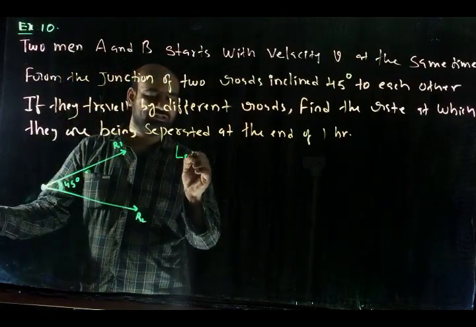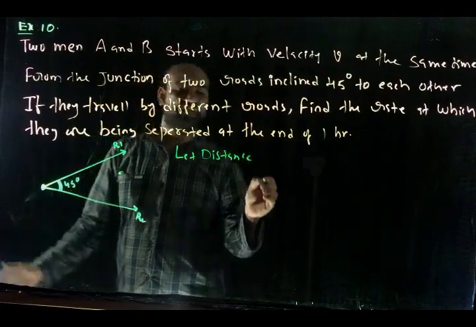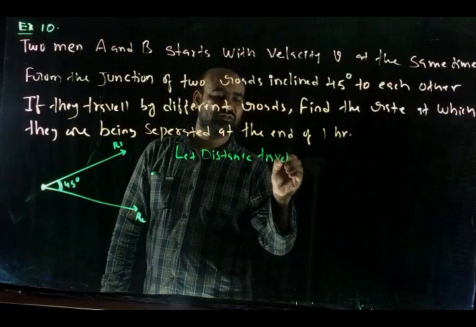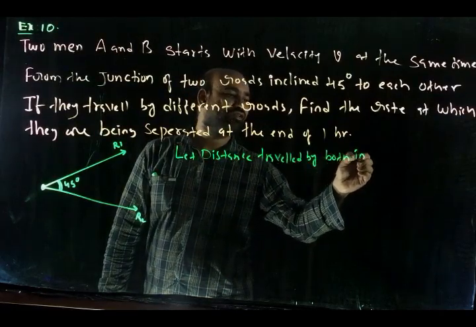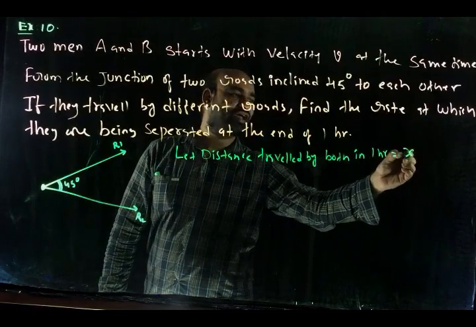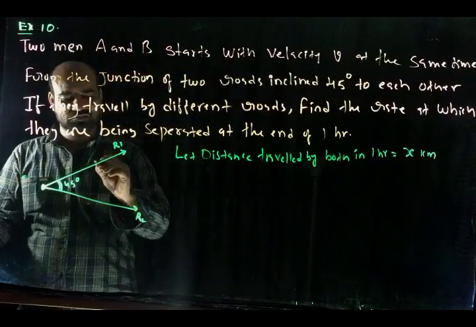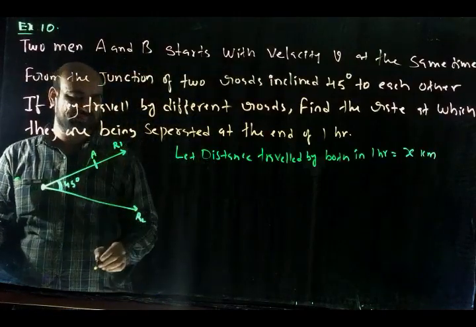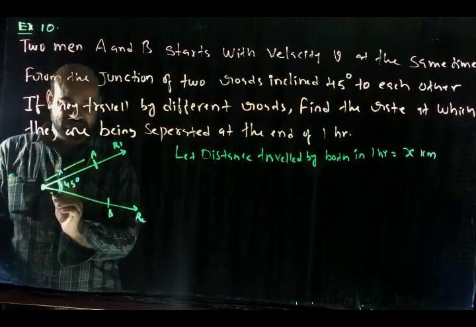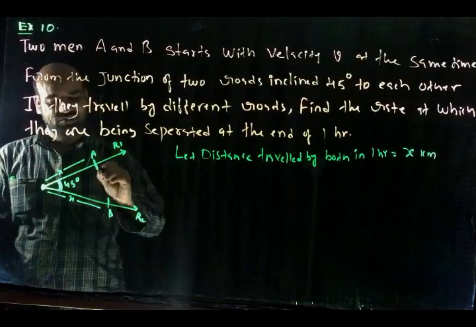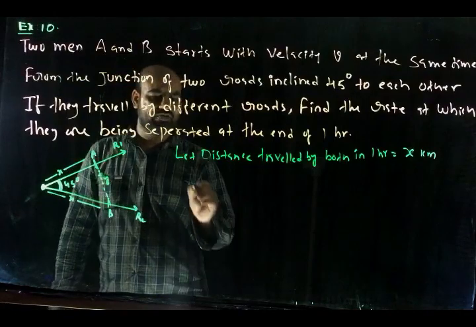Let the distance traveled by both in 1 hour equal x kilometers. After 1 hour, the position of A is here, the position of B is here. So this becomes x, this becomes x. Assume that AB equals y.